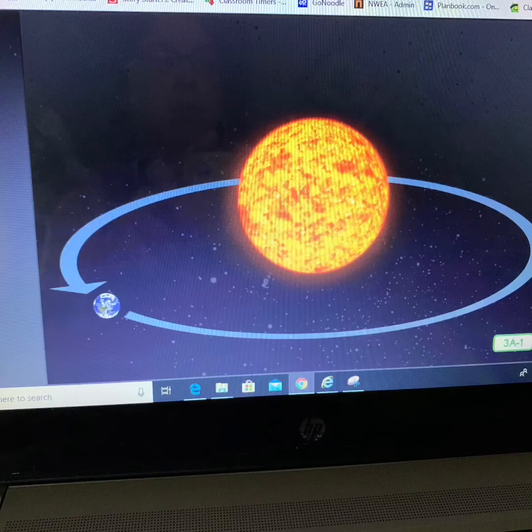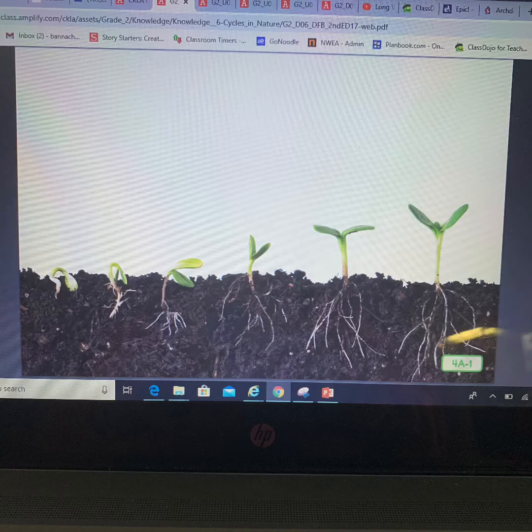Let's review. How long does it take Earth to orbit or revolve around the sun? That's right, 1 year. So let's start. What causes the seasons? What causes daytime and nighttime? That's right, the tilt of the Earth as it revolves around the sun. In today's lesson, we're going to learn about another cycle in nature, the life cycle of a plant.